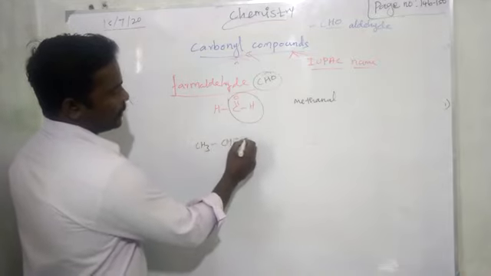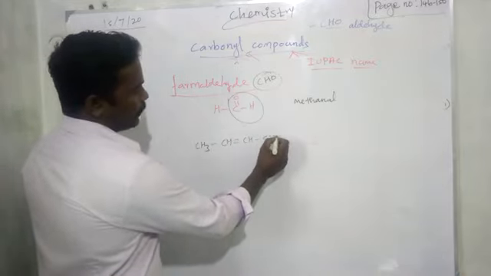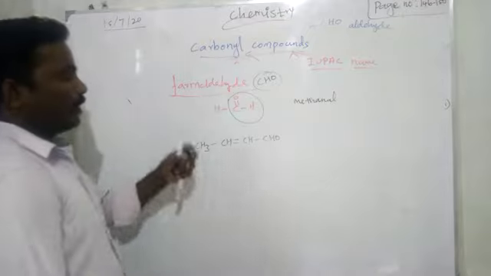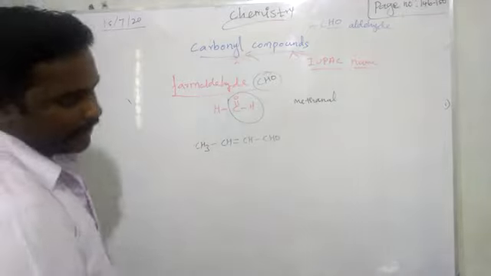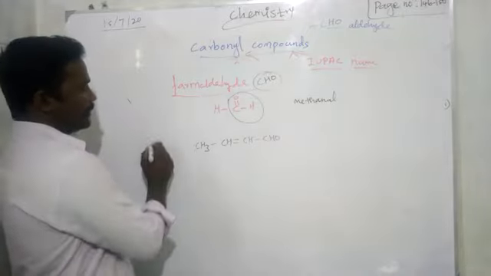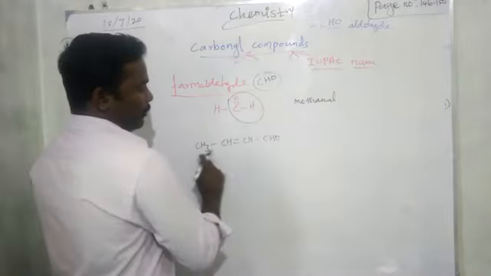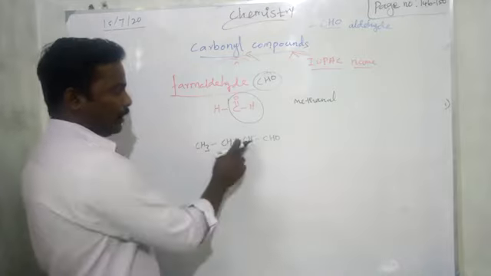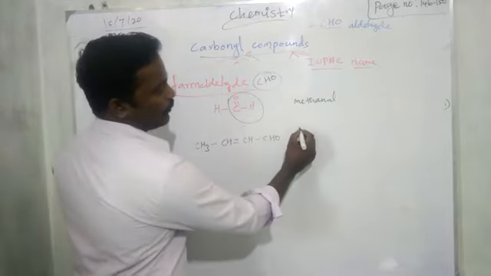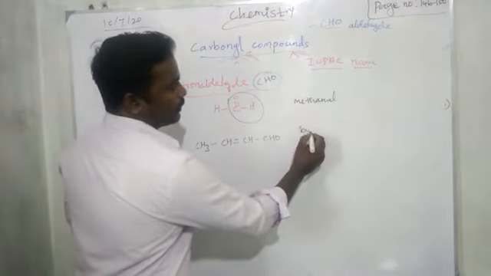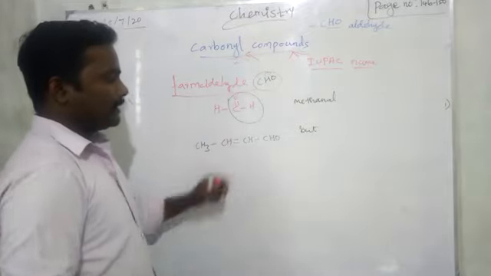CH3, CH double bond, CH, CHO. Right? Crotonaldehyde. If it is crotonaldehyde, what is the name? See, common name crotonaldehyde. Then how many number of carbons are there? 1, 2, 3, 4. So 4 means a but. Good. Then there is a double bond.